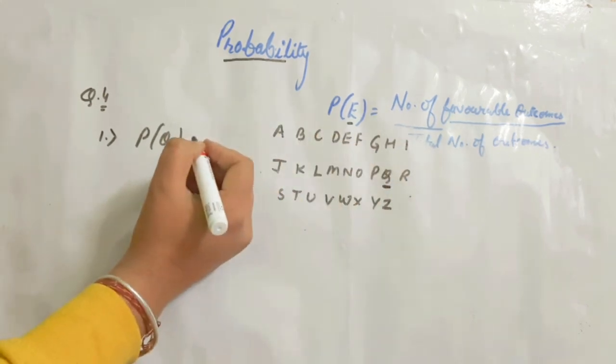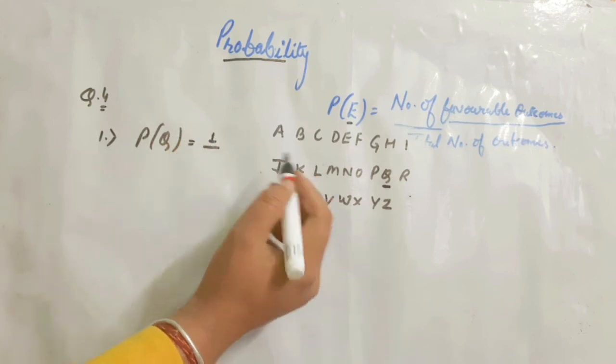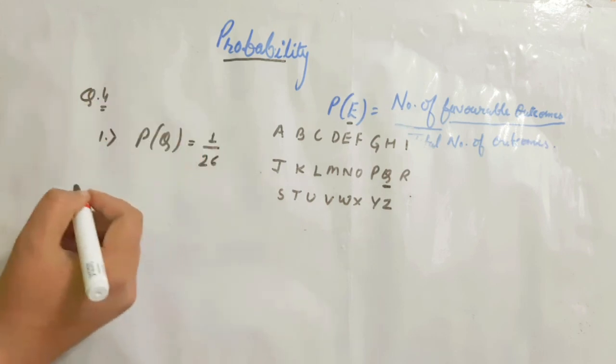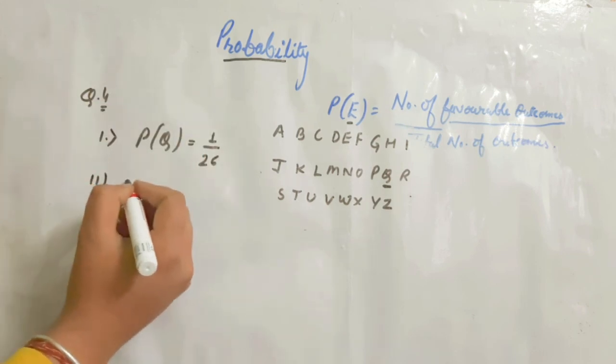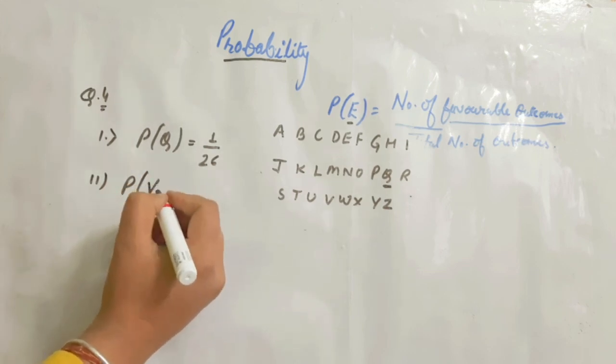It is only once. So the probability will be 1 upon total number of letters. Total letters are 26.